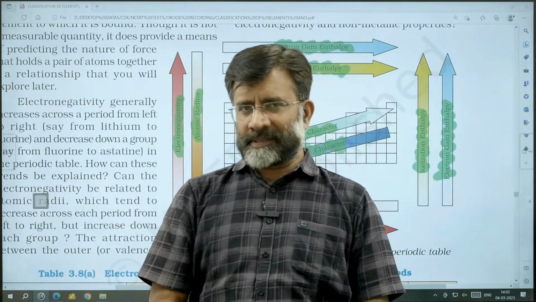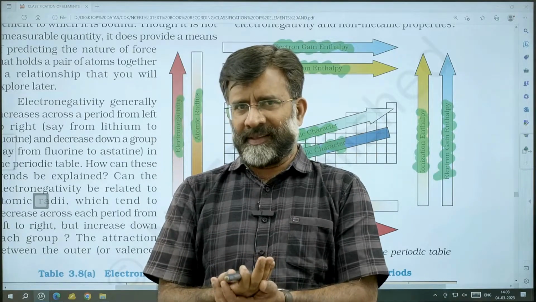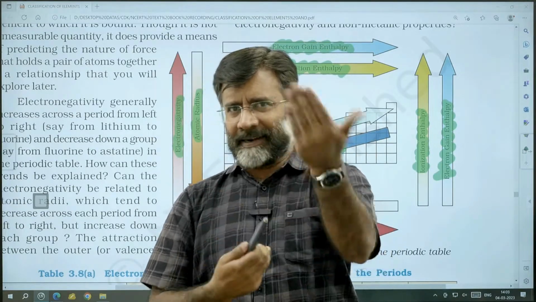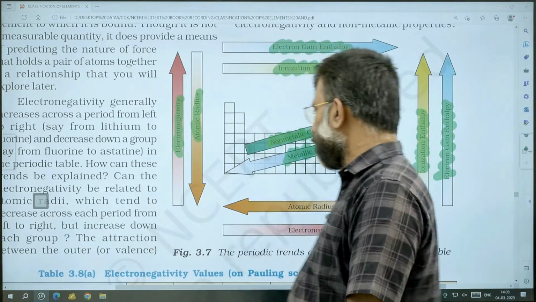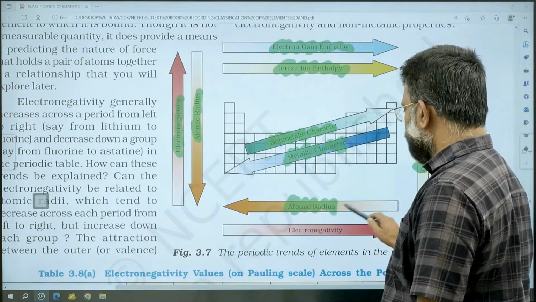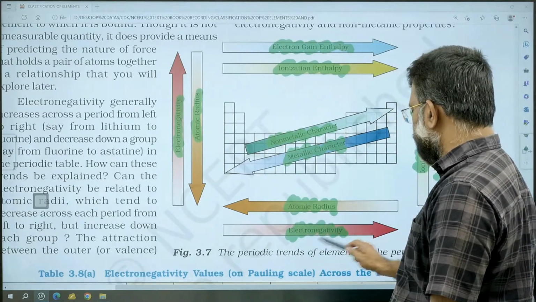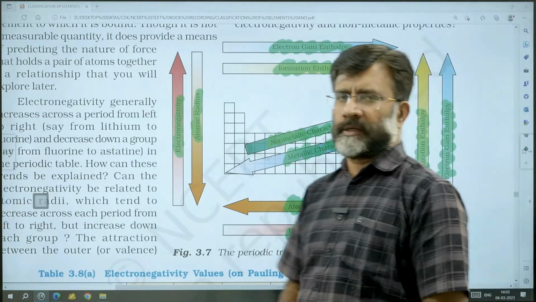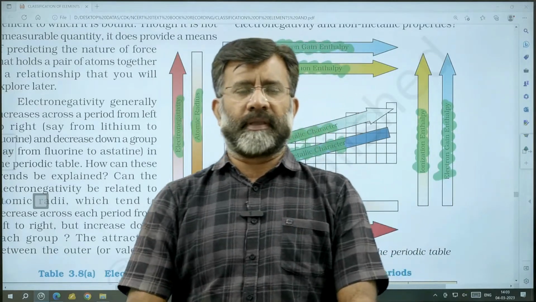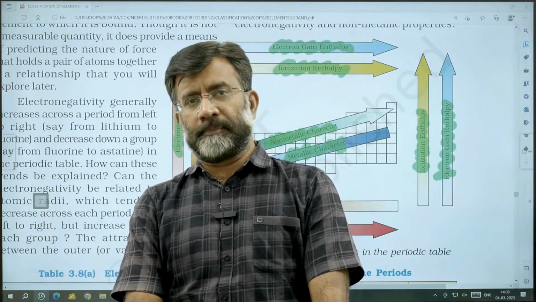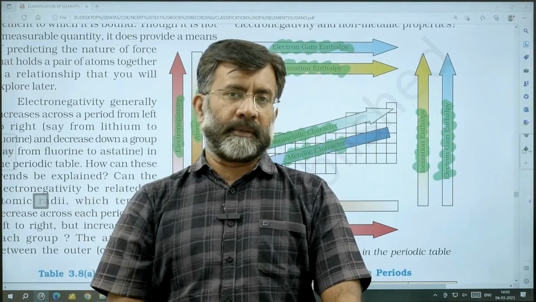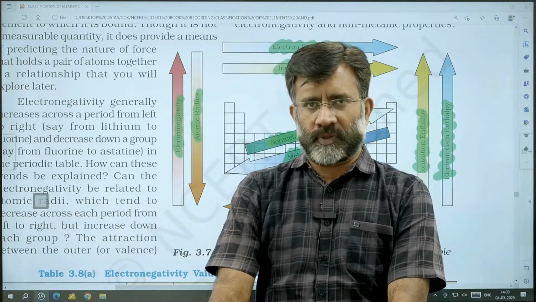Okay. But still there are exceptions. If you take fluorine, chlorine is greater than fluorine. Like that. Atomic radius decreases from left to right. Electronegativity increases from left to right. So many such trends we can get graphically or diagrammatically represented in the textbook.